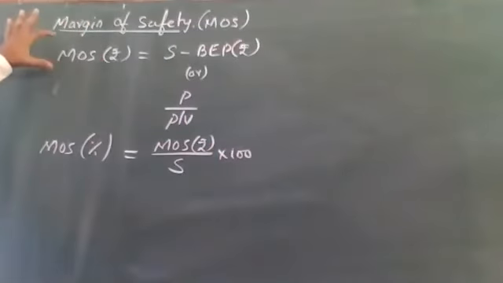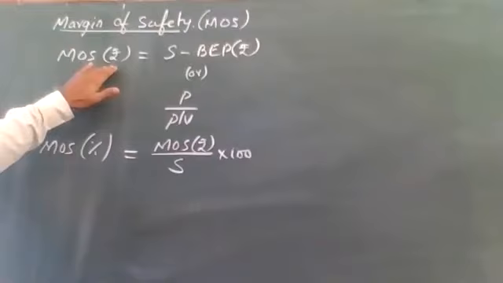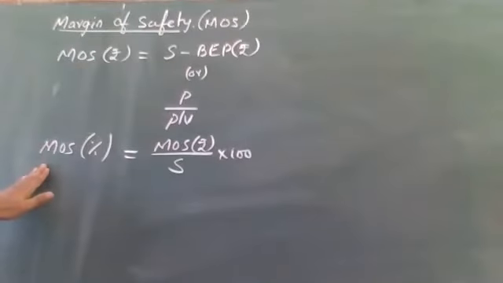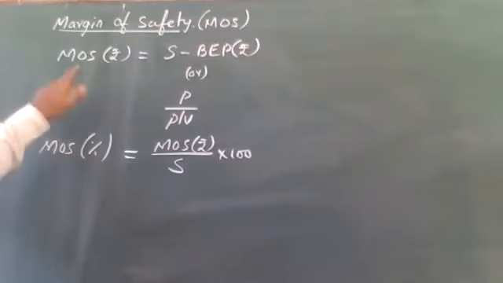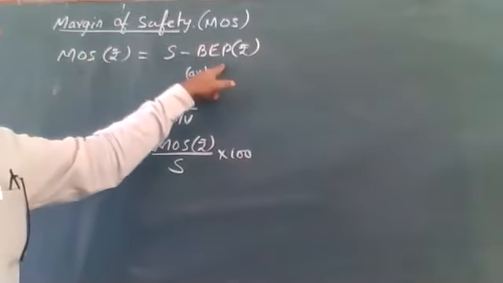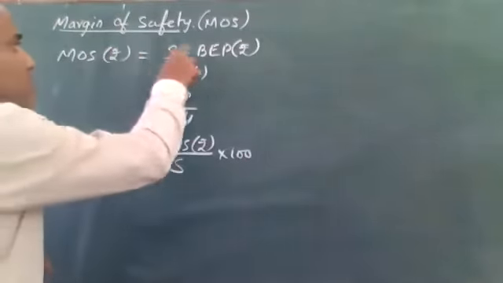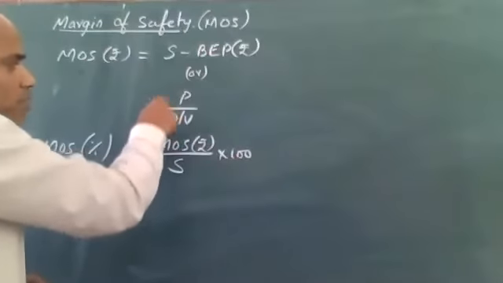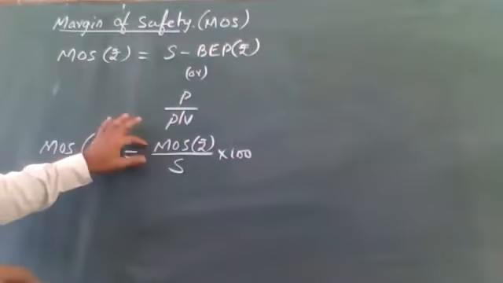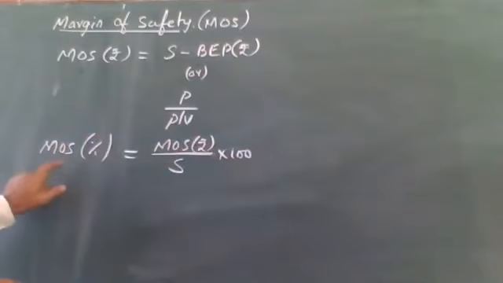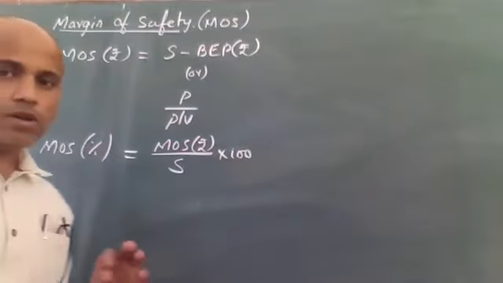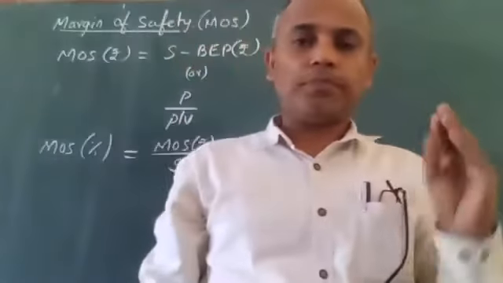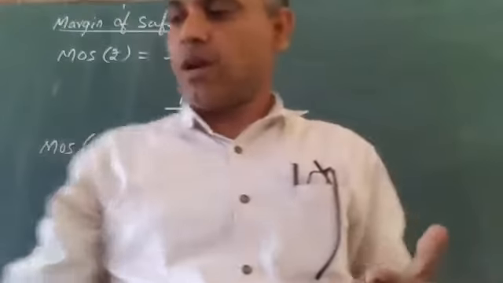So this is the formula for MOS in terms of rupees, and this is the formula for MOS expressed in percentage. MOS rupees equals total sales minus break-even sales. That is, the sales beyond break-even are my safety sales, or profit by PV ratio is an alternate formula. MOS by sales into 100 gives you the MOS percentage. That's all I wanted to add. So we will go to your questions.